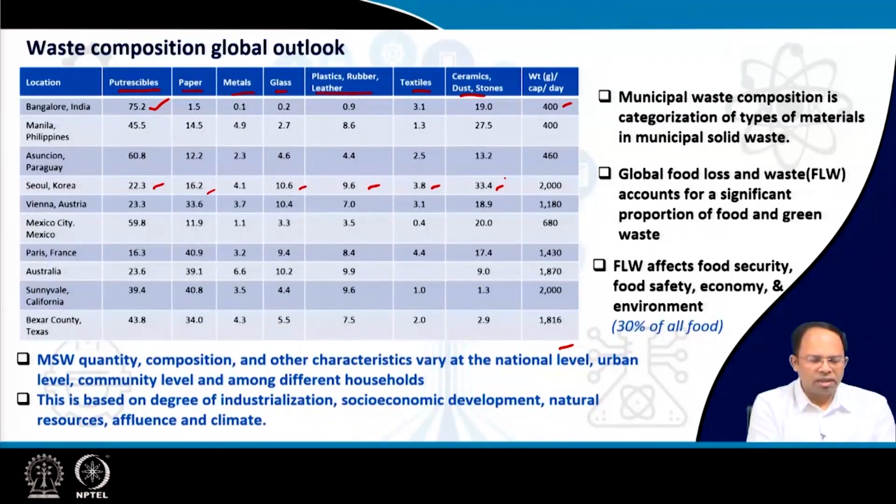Now, if I go to Texas in US, this value is around 43%, so it's more than South Korea. But the other parameters like paper are more in the US, that means packaging and all these things are more. So, every country is different.